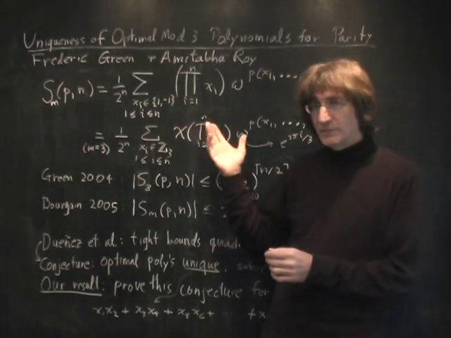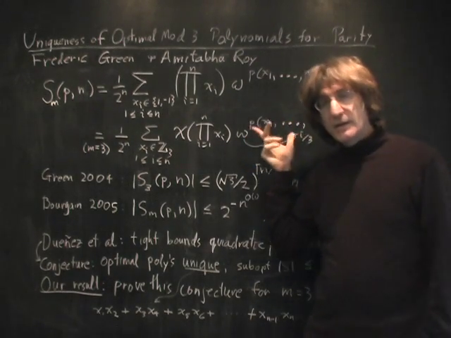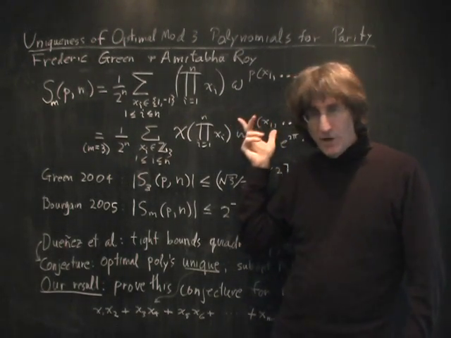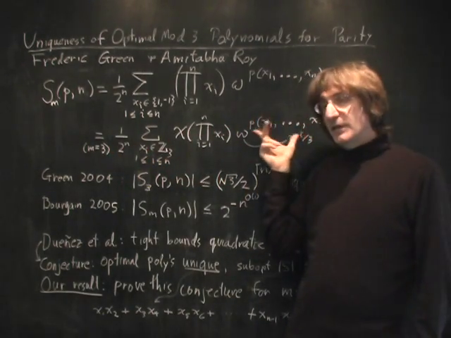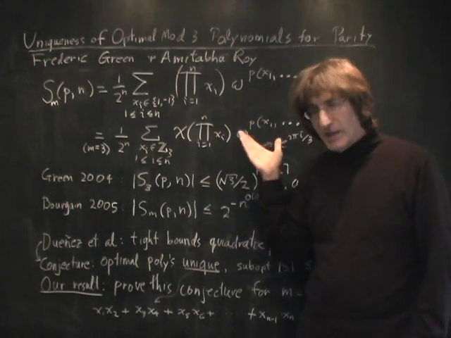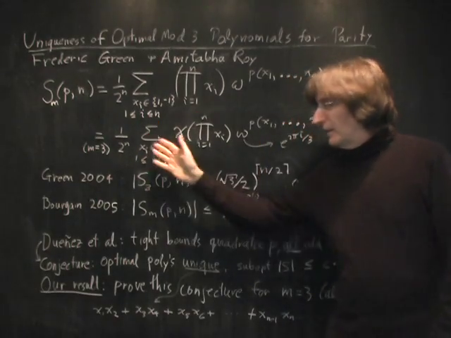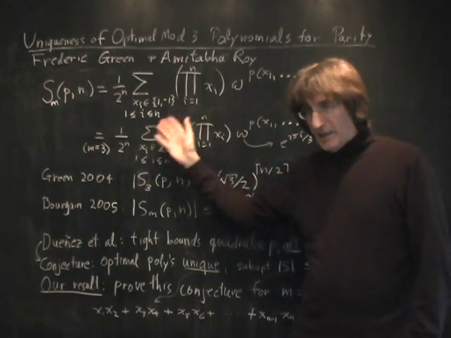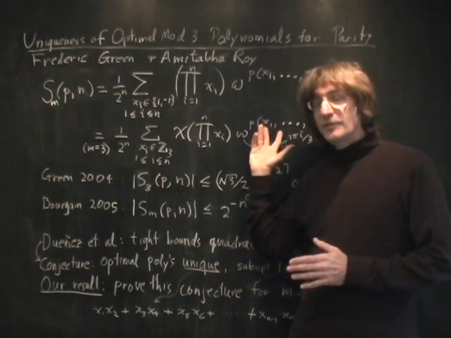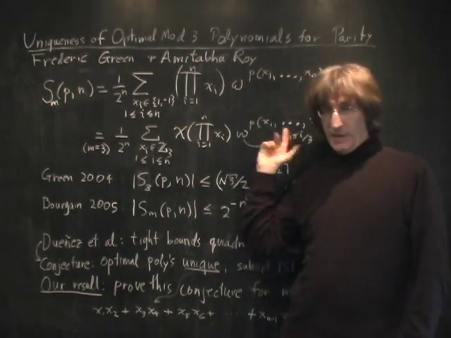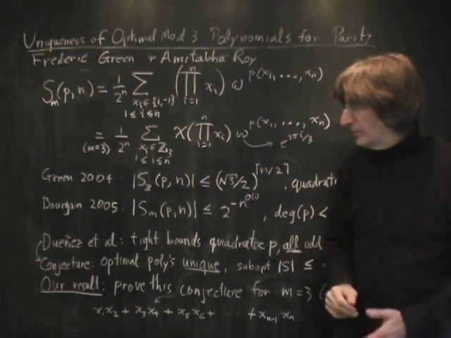The kinds of asymptotics that we're interested in is that the degree of the polynomial remains small as n goes to infinity. In particular, we believe that if the degree of the polynomial is as much as log n to a constant, that this whole quantity will be exponentially small. Some evidence we have for that comes from the fact that we know it's true when the polynomial is symmetric. When the polynomial is general, we know considerably less.